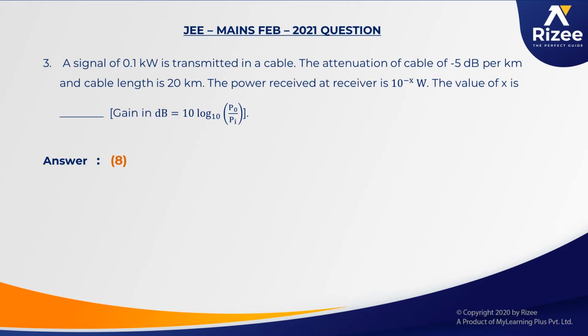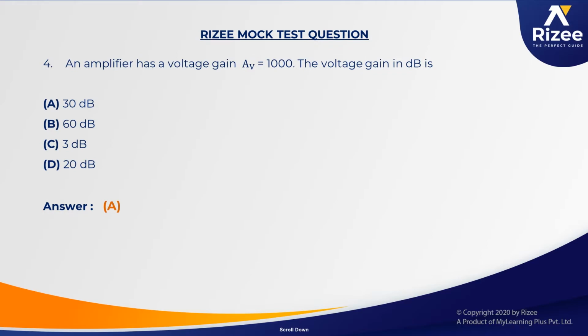Now coming to the next question, this also comes under communication systems. A signal frequency is given, and attenuation per kilometer, and the length of the cable. He asks what the total power received at the other end will be. This is another communication case. In the RISE mock test question, we have gone for an amplifier condition: an amplifier has a voltage gain, and we have asked for that voltage gain in decibels.